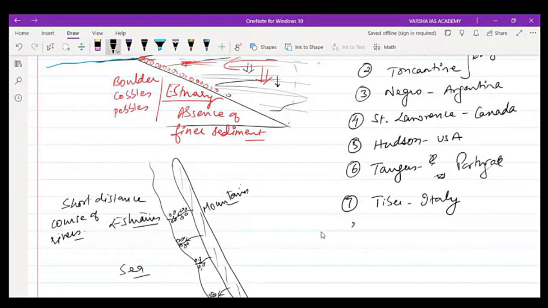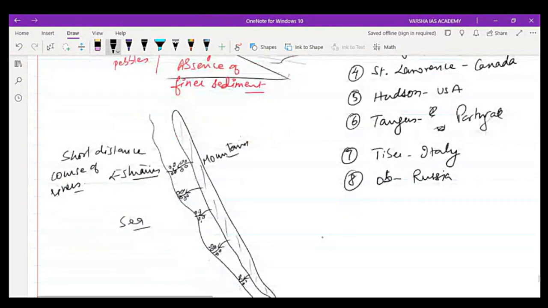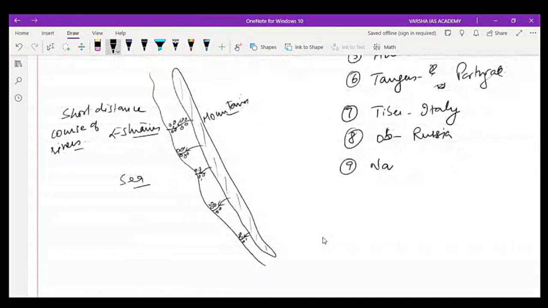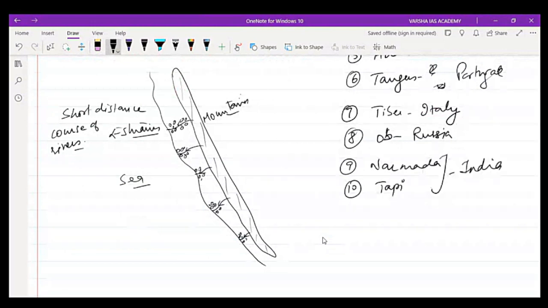River Ob in Russia. Thereafter, river Narmada and Tapi in India. So these are the rivers forming the estuaries at the mouth, right?